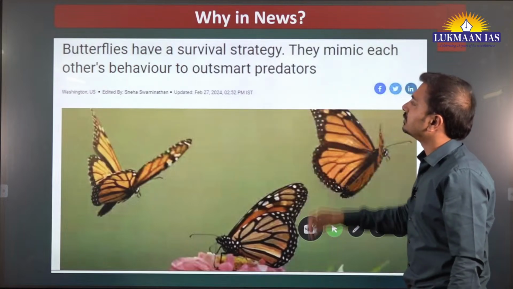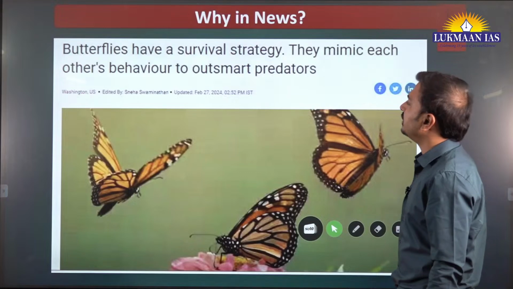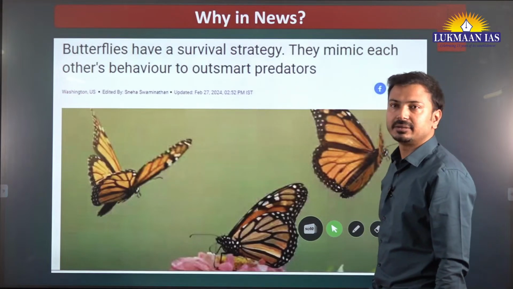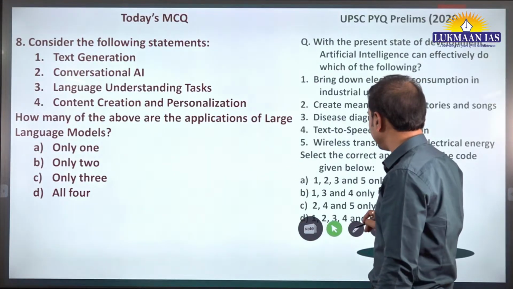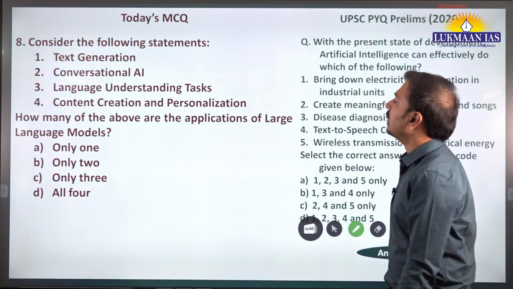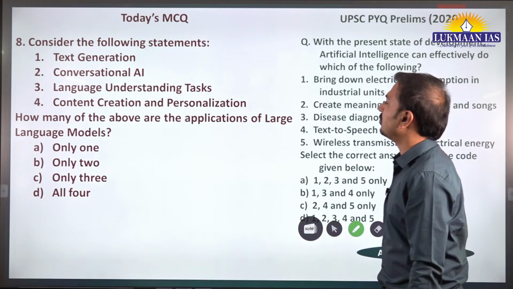Look at this. Butterflies have a survival strategy. They mimic each other's behavior to outsmart predators. So this is how they have evolved the mechanism. Nature itself has evolved such mechanisms, basically biotic interactions. Now what about this one?